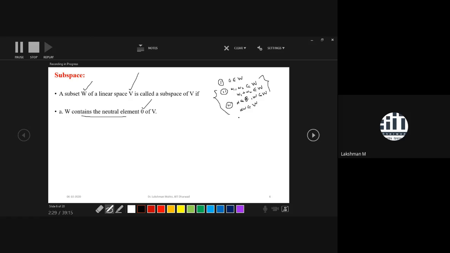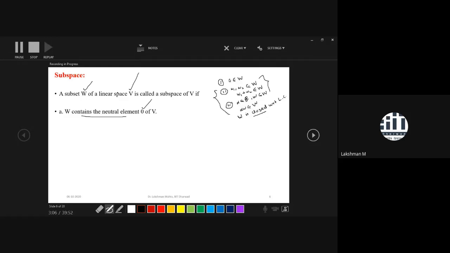So the last two properties we call, in short, linear combination of vectors. So W is closed with respect to linear combination. So this criterion we had already seen during finding subspaces of matrices. Now we are defining it with respect to a linear space or vector space. So I would like to write in short form LC, linear combination.